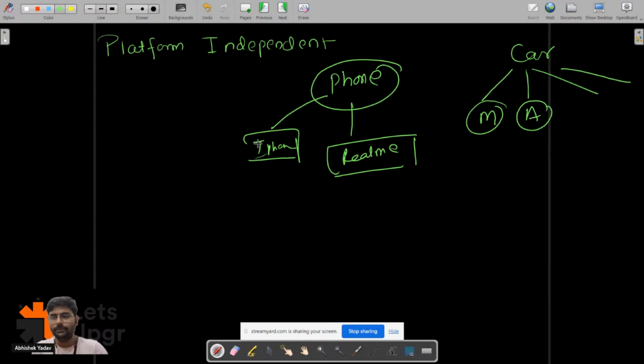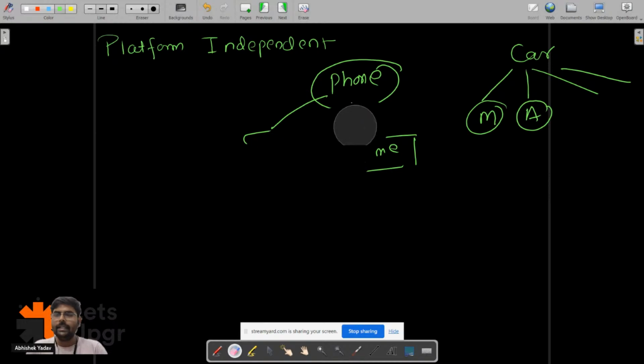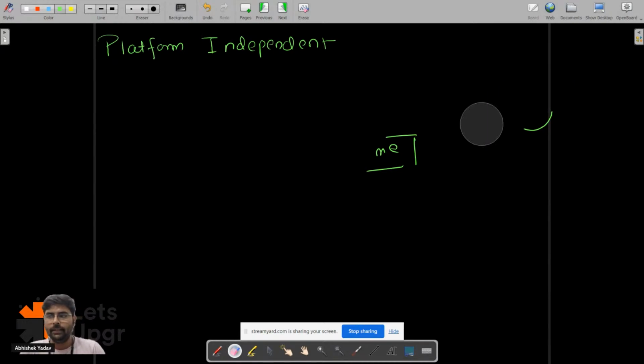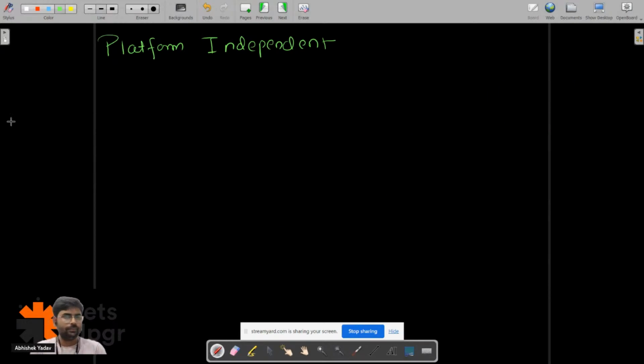The next thing is, what is platform independent? We can run on any platform. Okay, but first, what is the meaning of platform? Guys, what is the meaning of platform?